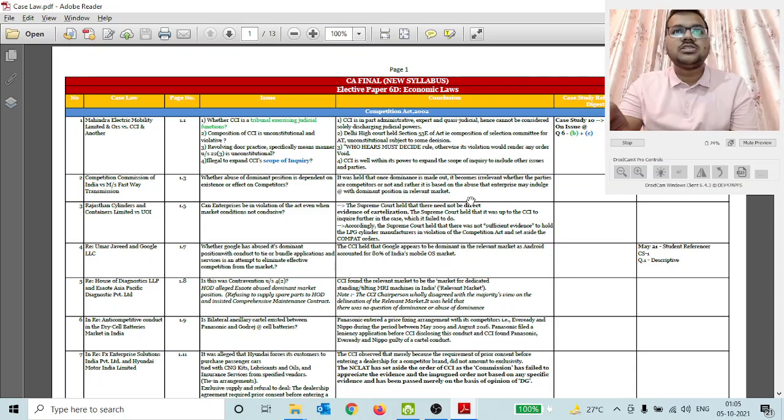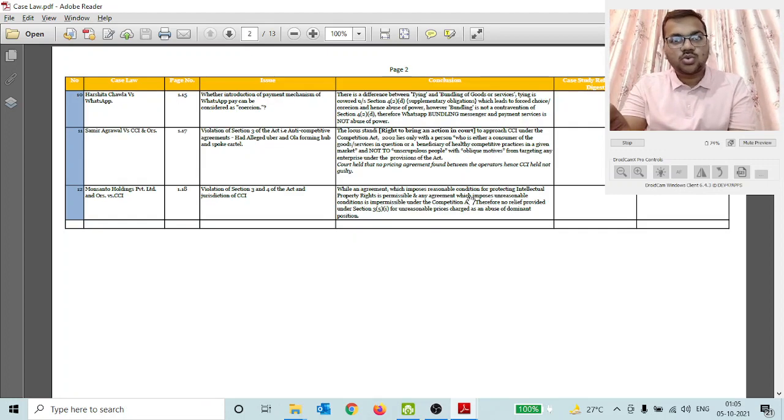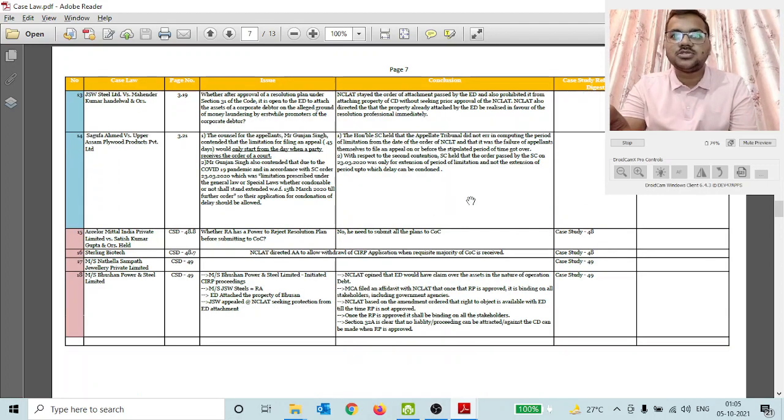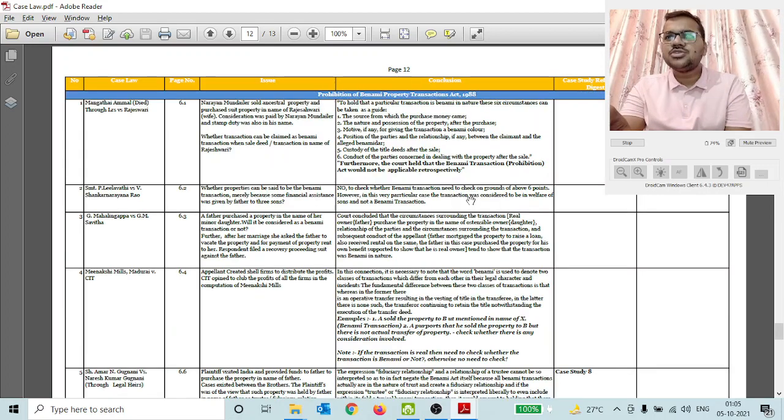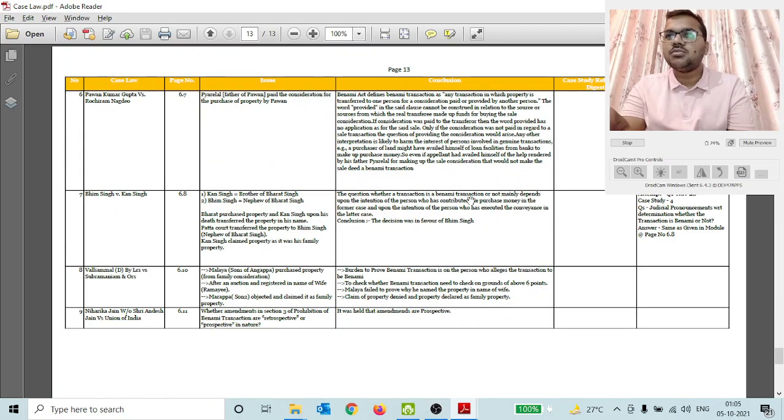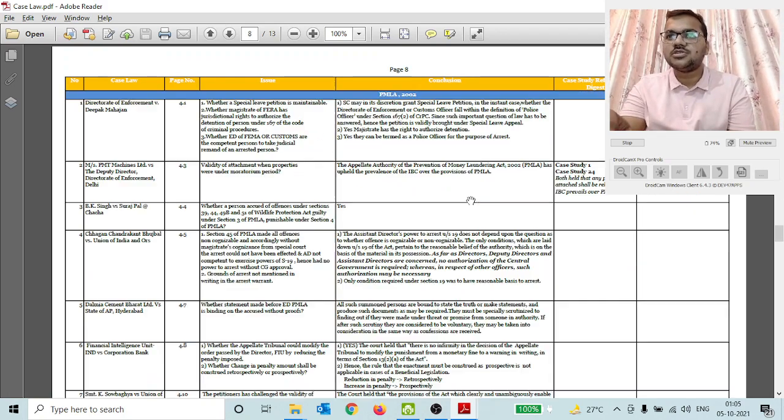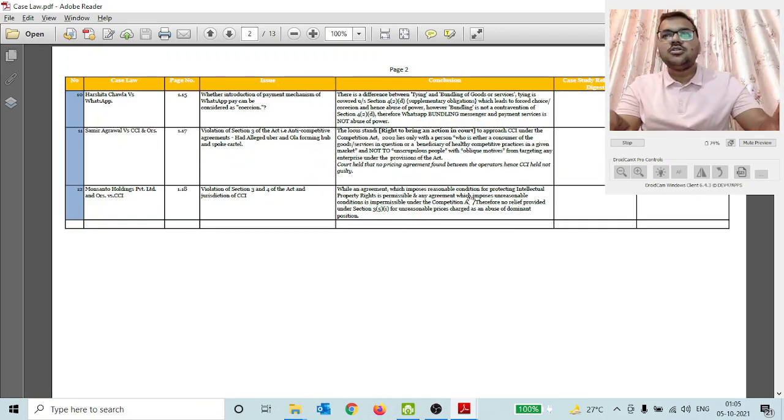As you can see, it is only a 13 pages summary, and this will really help you a lot in remembering the conclusions of the case laws and in catching, while reading the questions, from which case law the question has come in the exams. As you can see, I have written many of the question references in this case law summary itself.